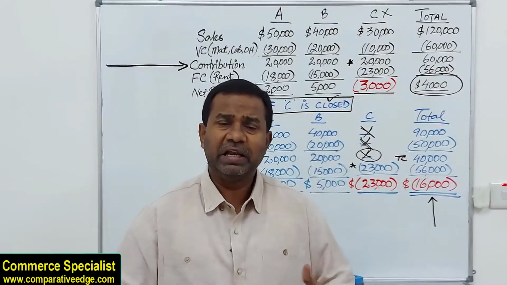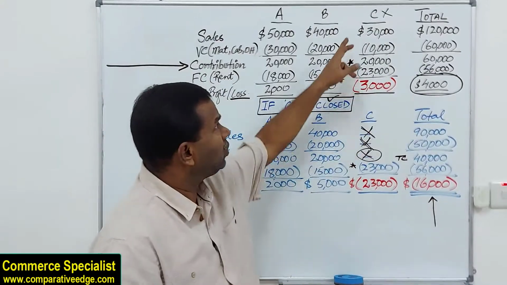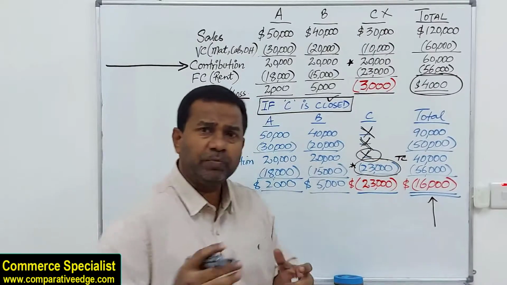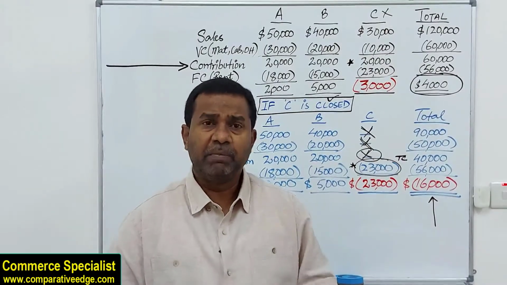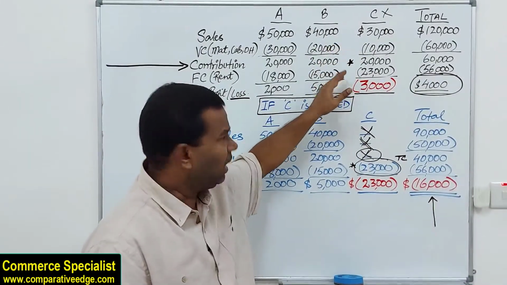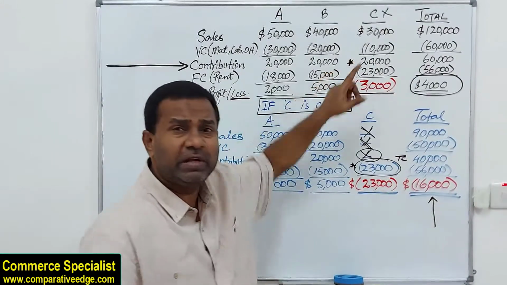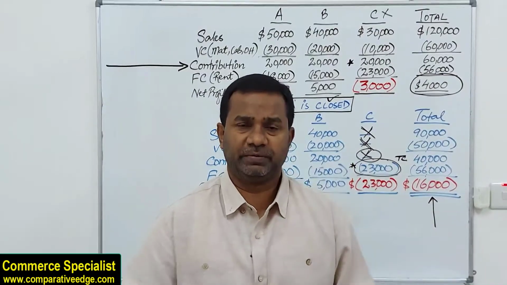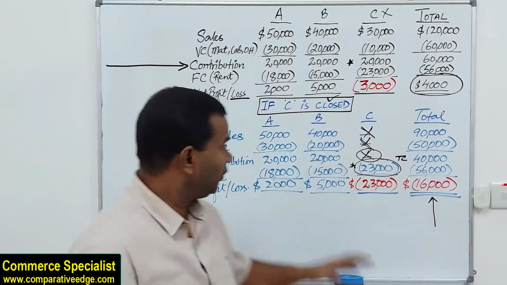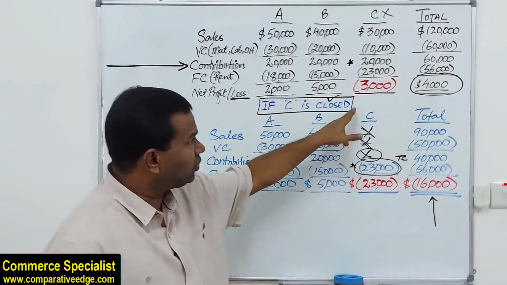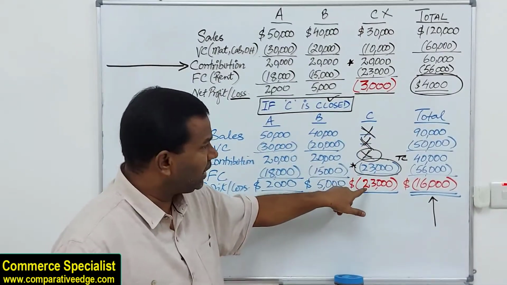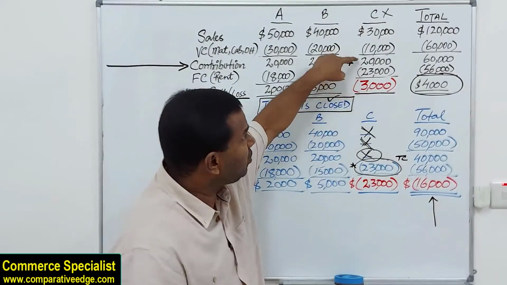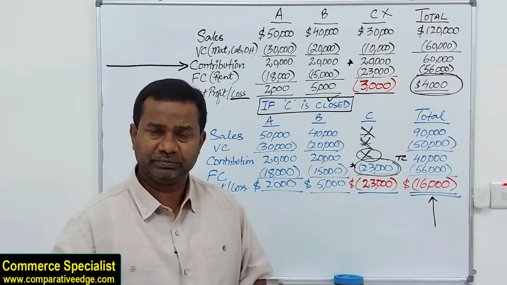In other words, in layman's words, if you close department C, the entire 23,000 you have to pay from your pocket. But if it continues to operate, out of 23, at least 20,000 this department is generating from its sales towards the rent. So if you look at this, what is happening? When we closed department C, it was going into a loss of 23 rather than 3. Why? Because this contribution is no more there.